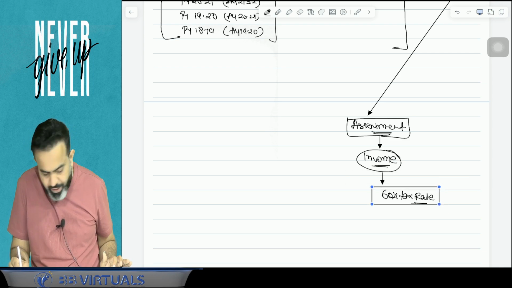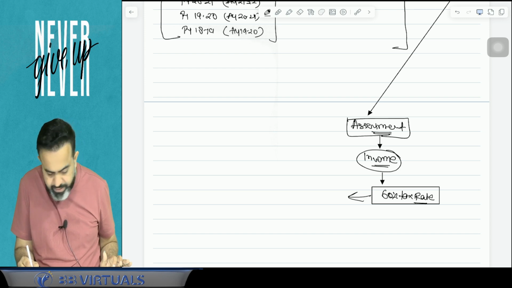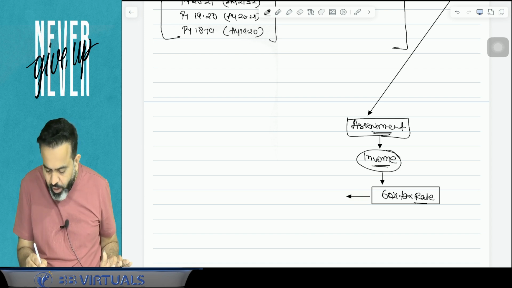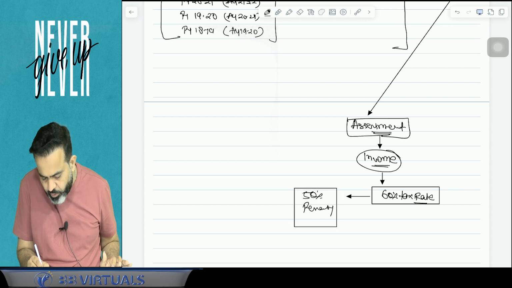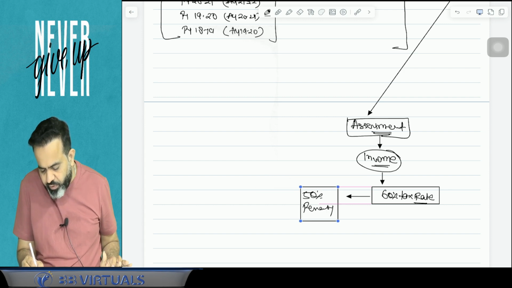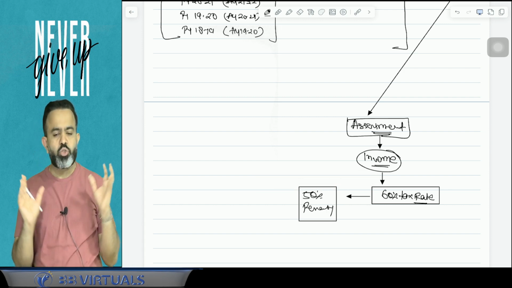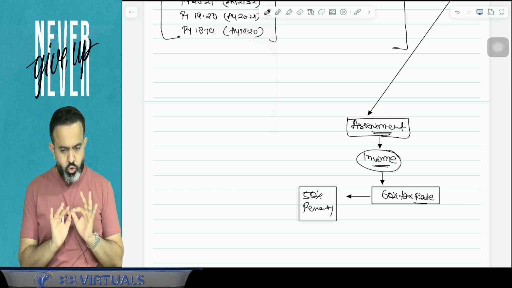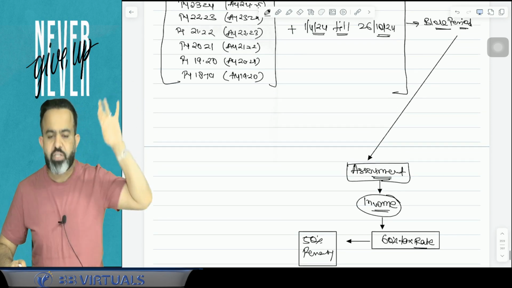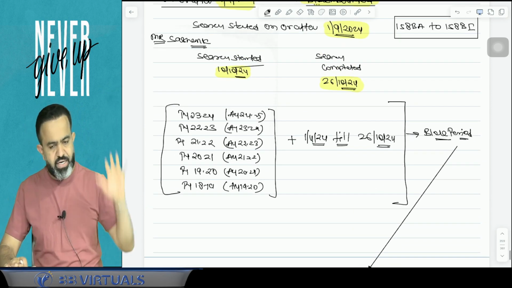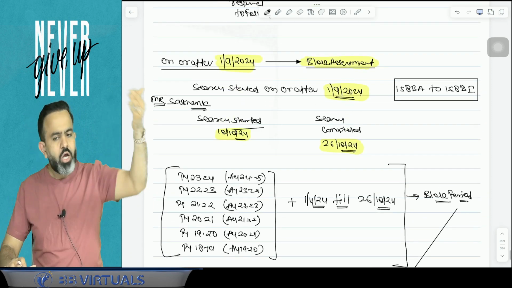And guys, along with that, on this 60% tax, you have to pay the 50% penalty. So on this 60% of tax, you have to pay 50% of penalty. This much you have to pay. There is no surcharge, no health and education cess. So they have started one concept, which is called the block assessment, and that block assessment is possible only in case